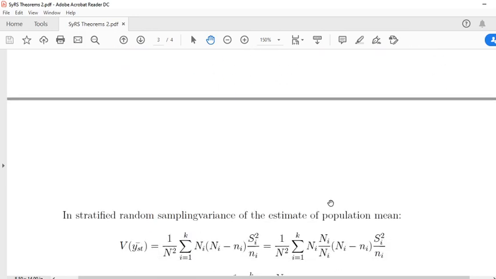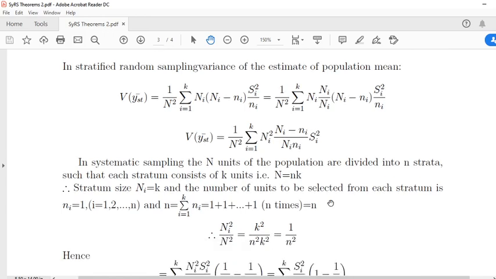Next, look at the stratified random sampling variance of the estimate of population mean. We know that the variance of y bar in case of stratified random sampling is 1/N square, sum over i = 1 to k of Ni(Ni minus ni) Si square by ni.